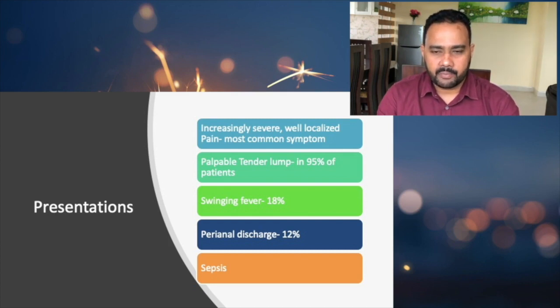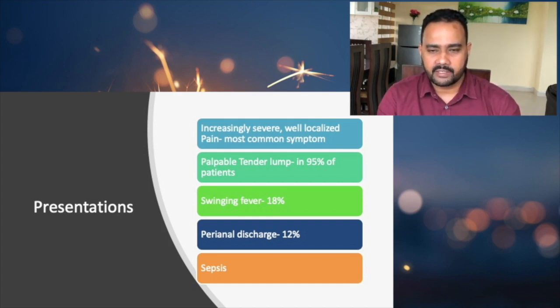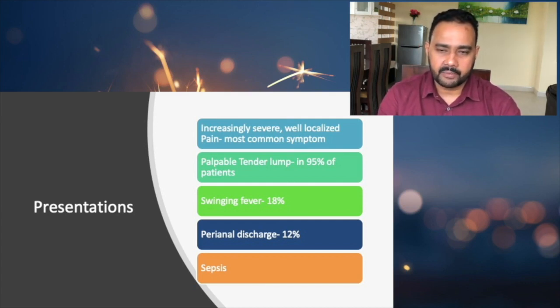The commonest type of anorectal abscess is perianal abscess, and perianal abscess is very superficial. Because of that, usually they don't develop a swinging type of fever. But whenever they develop an ischiorectal abscess, that is a very deep-seated abscess, and it will fill up the ischiorectal space. Because of that, they can have a swinging type of fever. That is one of the presentations of anorectal abscess.